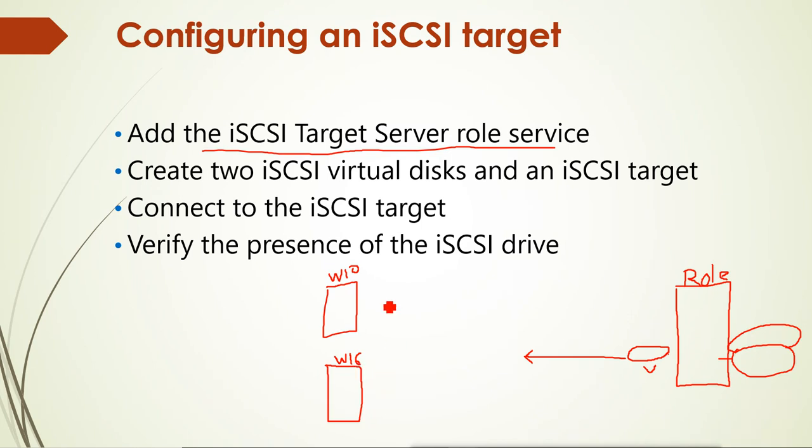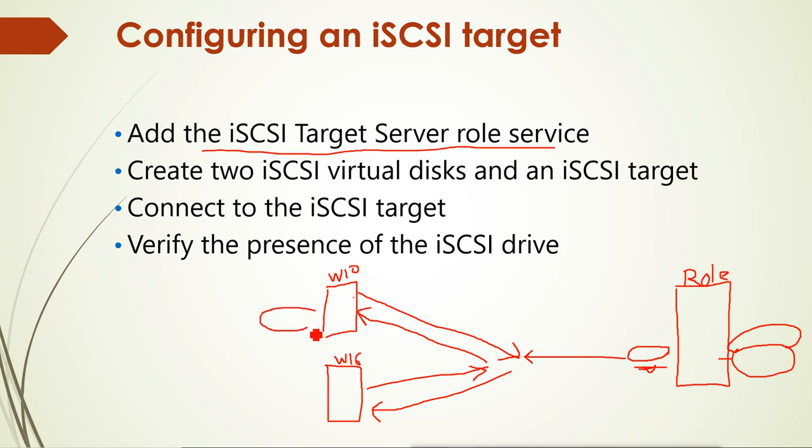So we can start the initiator on this client machine, and then we will first verify whether this iSCSI is available or not, and then we can connect it to Windows 10, or use it from Windows server also. Verify and connect. Now once we connect that storage from the iSCSI storage server, it is actually a virtual disk that it is sharing from here. That virtual disk will appear under this client machine as a physical disk. Remember, as a disk it will appear.